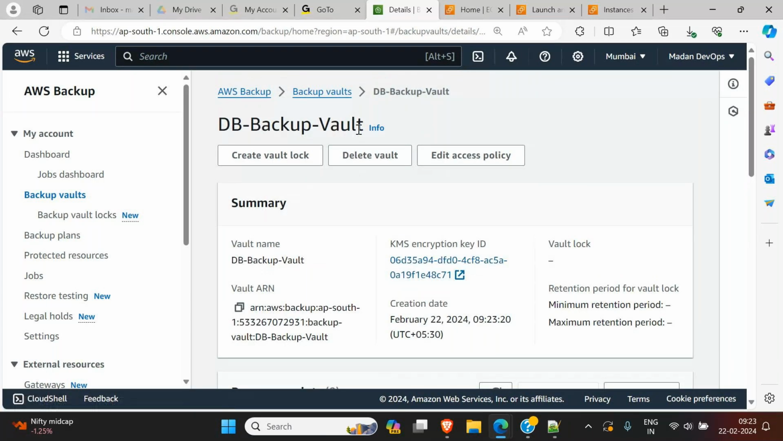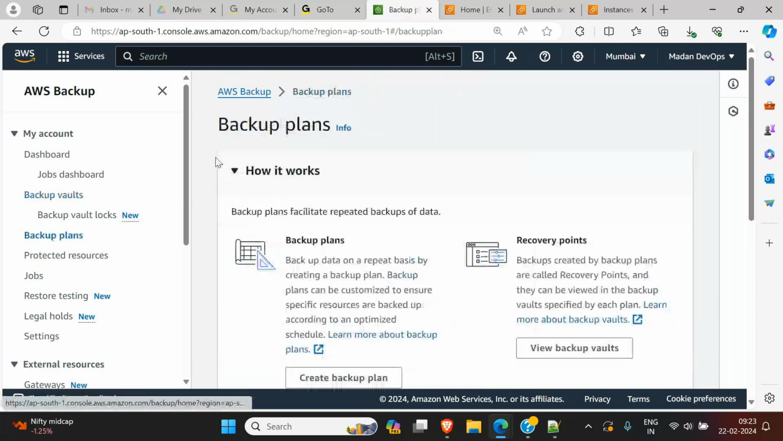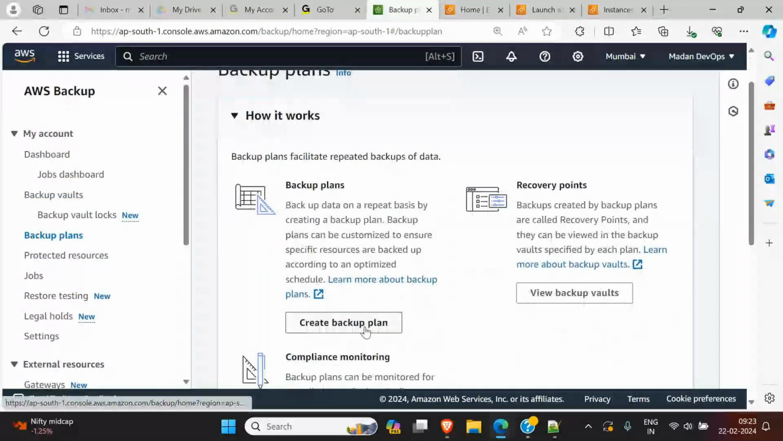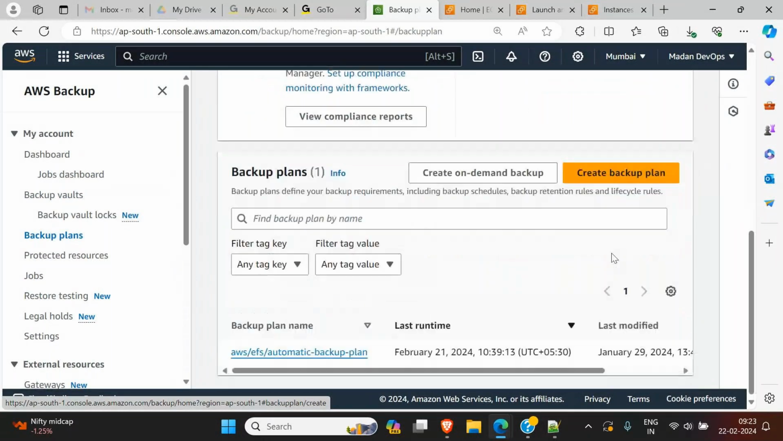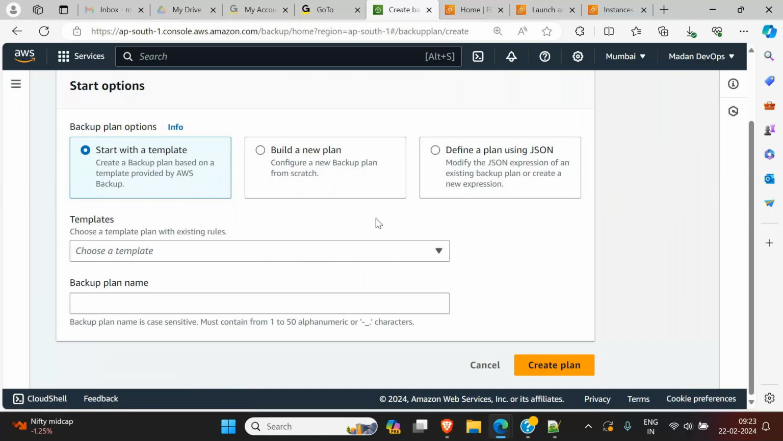Next is backup plan. Click on backup plan, and here the create backup plan button is there. You scroll down, here also you will have backup plans. As of now no plans are there. Click on create backup plan. Normally we have three options provided: start with a template, build a new plan, define a plan using JSON.